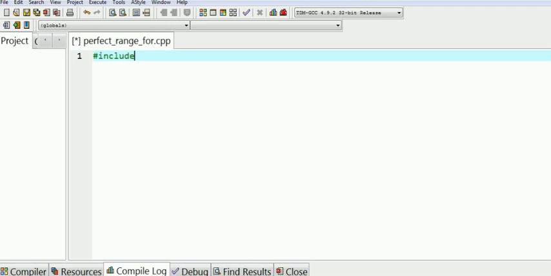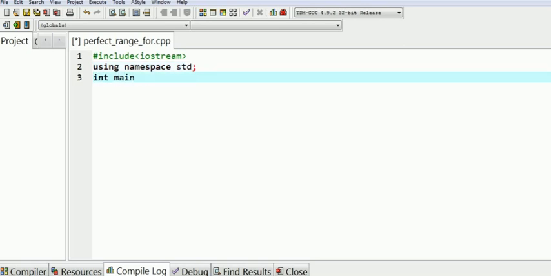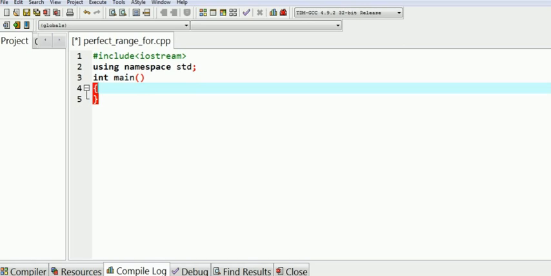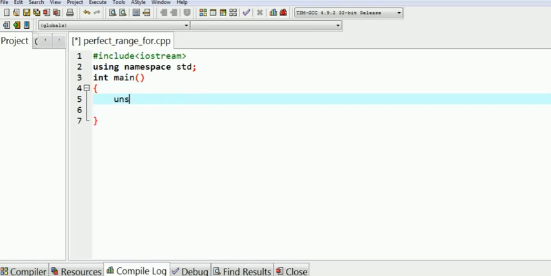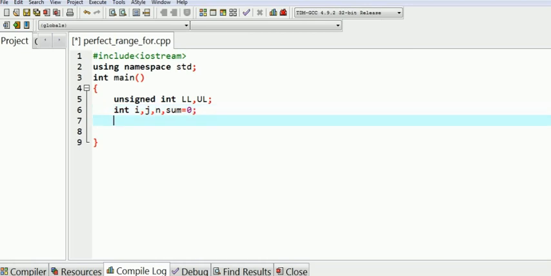Hash include iostream, then using namespace std, then the main function, that is int main, body of the main function. Declare upper limit and lower limit variables as positive integers, unsigned int lower limit and upper limit. Local variable declaration, that is int i, j, n, sum initialized with 0.